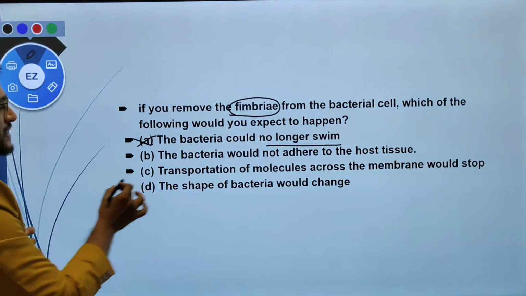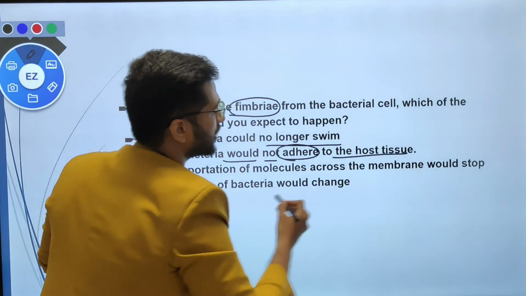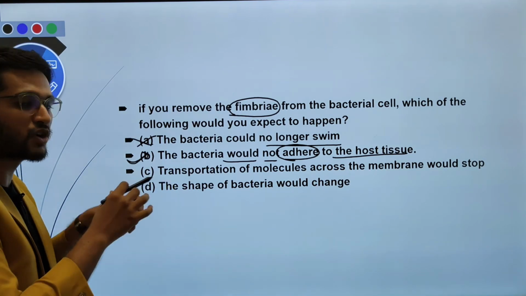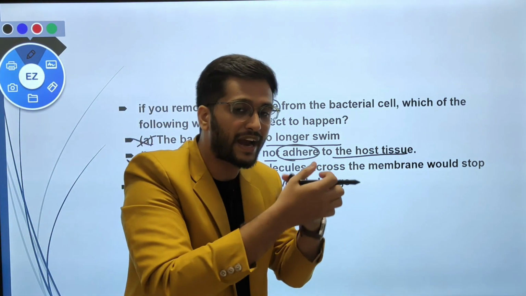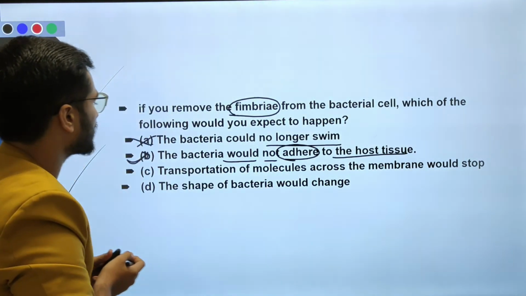The second one is, the bacterial cell would not adhere to the host tissue. Definitely this one is the answer. Why? Because the function of pili and fimbriae is to stick to the host tissue as well as habitable places. So the answer is B.